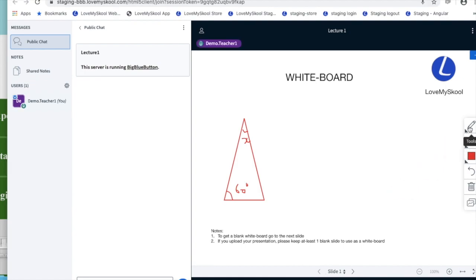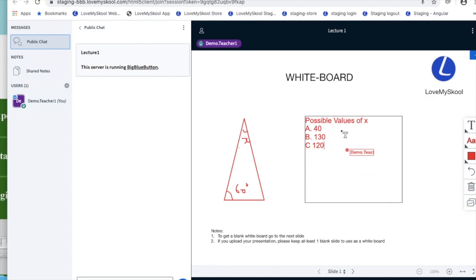I can add text boxes and I can write, let's say, what are the possible values of X here. I can say option A is 40 degrees, option B is 130 degrees, option C is 120 degrees.